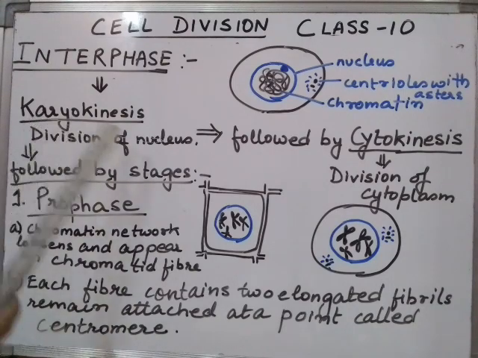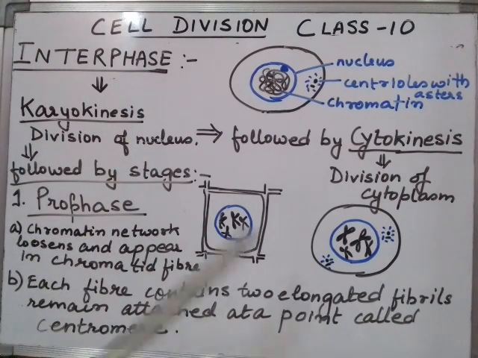That is called karyokinesis. After the division of the nucleus is over, it is followed by cytokinesis, which means division of cytoplasm. That means when the nucleus has been divided into two, now it is time for the cytoplasm to get constricted in an animal cell with the constriction or the formation of a furrow.